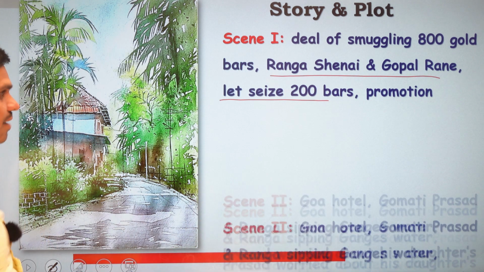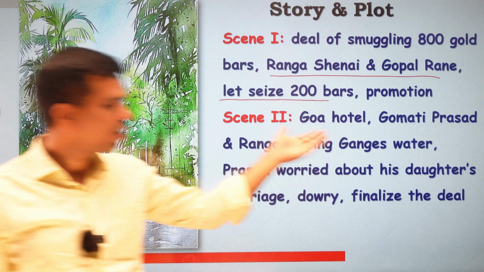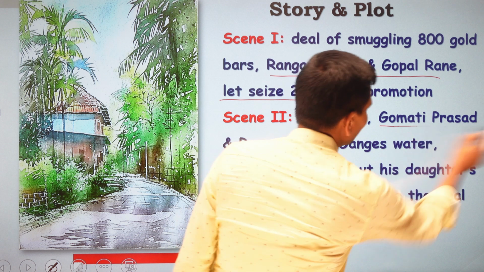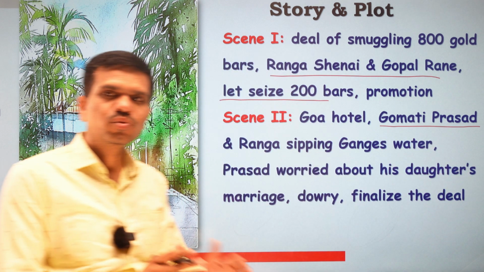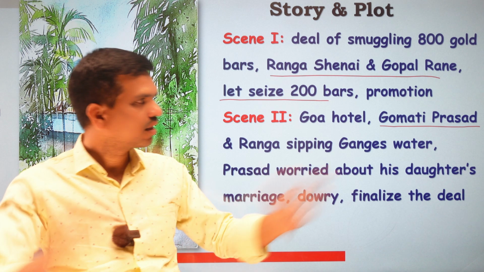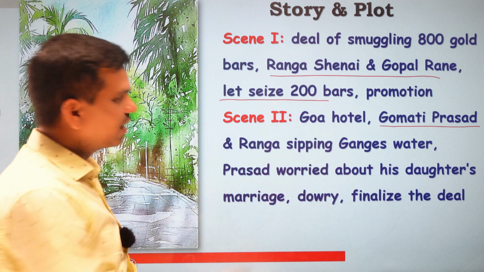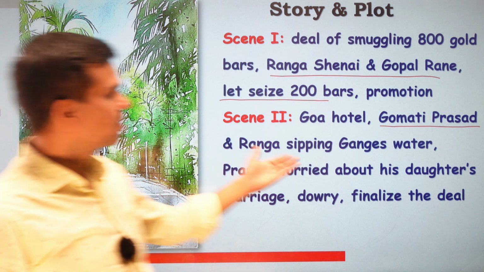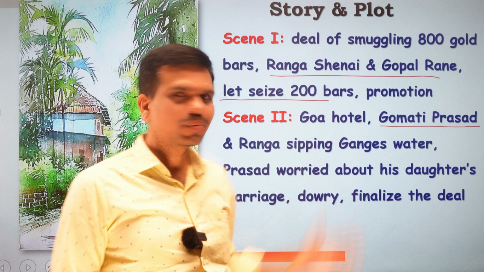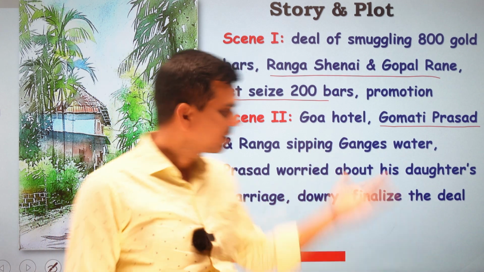In the next scene, scene second, this scene is set in a hotel in Goa, and there appears the next character, who is Gomati Prasad. Gomati Prasad is a person who arranges all these smugglings, and he buys the gold and again distributes it to other vendors there. And we find that this deal happens with Ranga and Gomati Prasad sipping Ganges water. Gomati Prasad always carries the Ganges water with him and he sips this Ganges water.